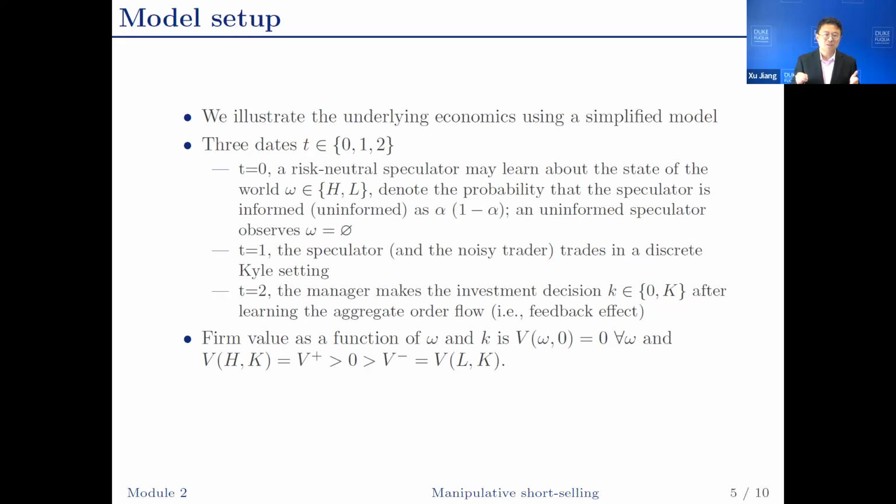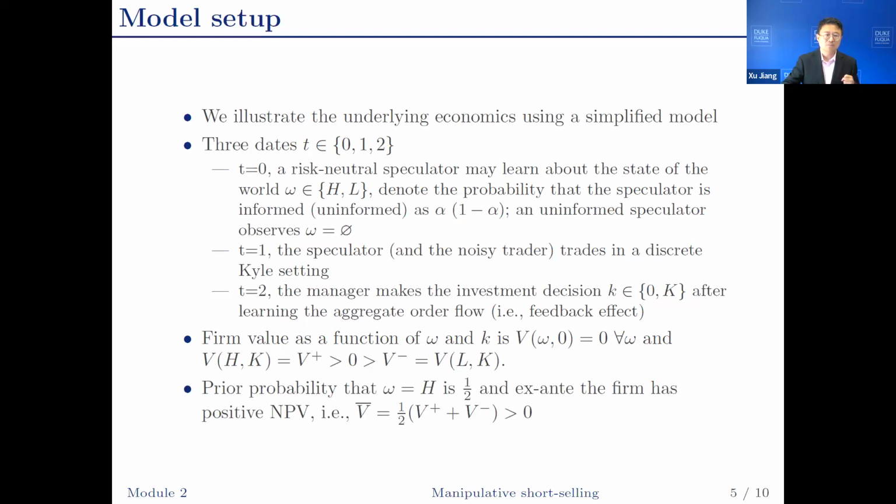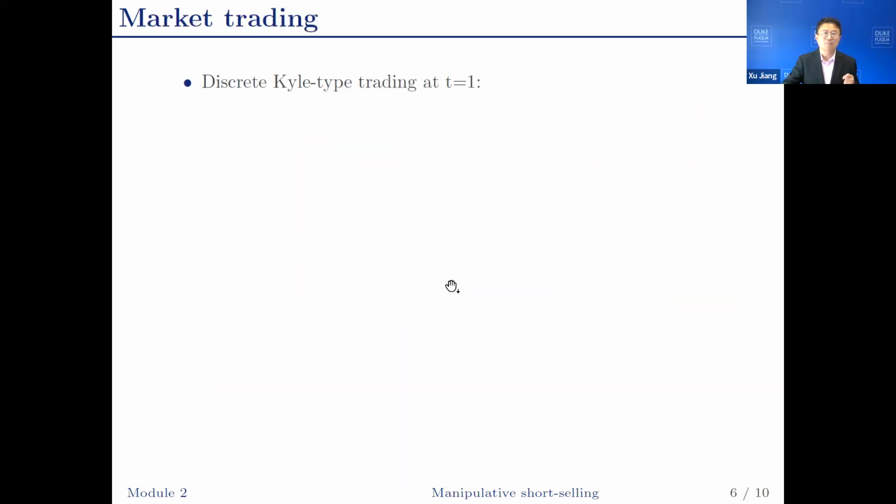When the manager chooses to invest, and if the state is H, firm value is V plus, which is higher than the value of non-investing. When the manager chooses to invest and the state is L, firm value is V minus, which is negative, smaller than the value when the firm is not investing. The prior probability of omega equals H is 1/2, and we assume ex ante the firm has positive NPV, which means 1/2 V plus plus 1/2 V minus is bigger than 0.